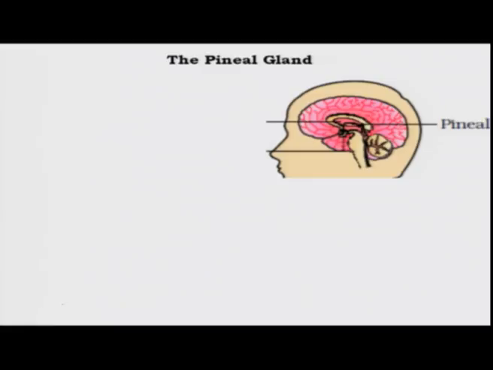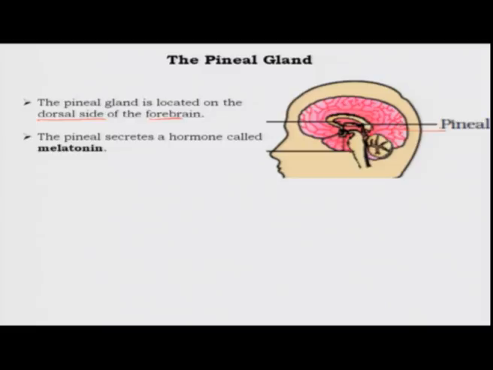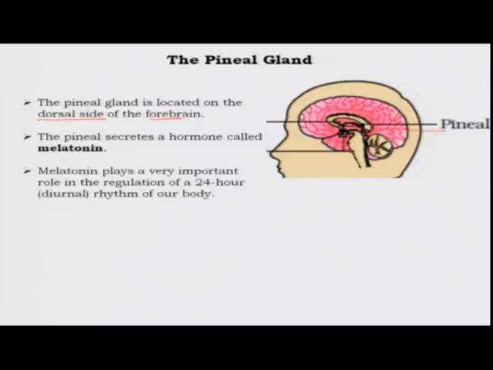The pineal gland is actually located within your brain, on the dorsal side, the top side of the forebrain. This is an image showing you where the pineal gland is located. Now, the pineal gland secretes a hormone called melatonin. This is a peptide hormone, and melatonin is very important for the regulation of an event called the diurnal rhythm of our body. Diurnal means daily, so this is the 24-hour period.